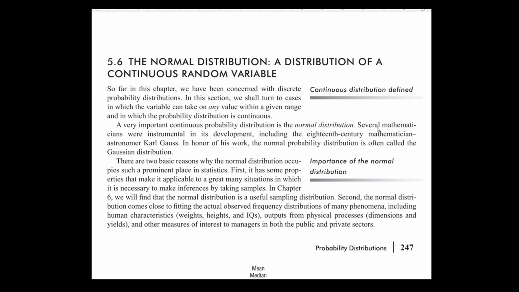Now, the normal distribution is the distribution of a continuous random variable, and it is what we are going to study in this video. The mathematician Carl Gauss was a major contributor, and hence the normal probability distribution is often called the Gaussian distribution.